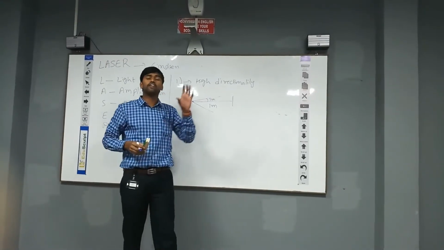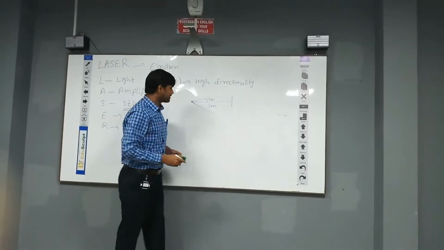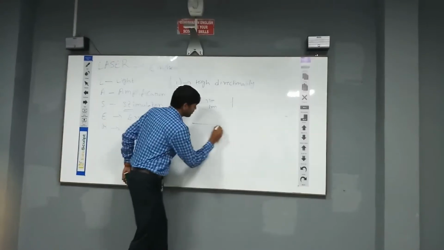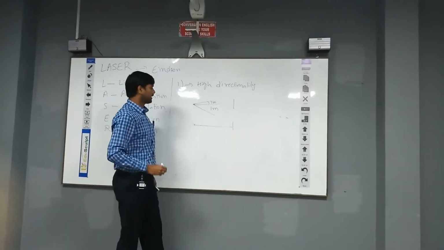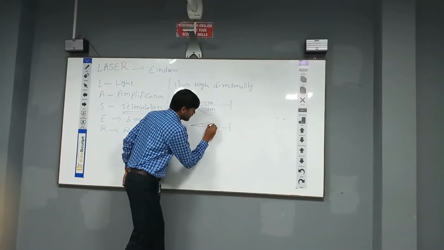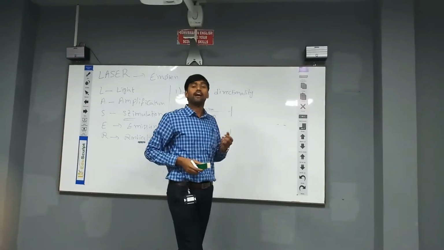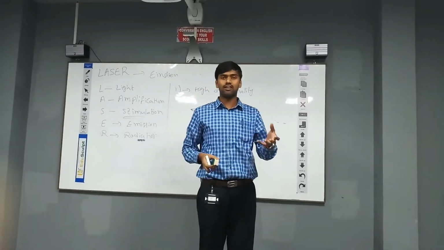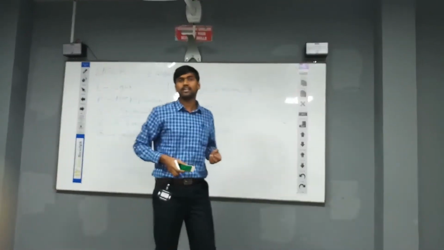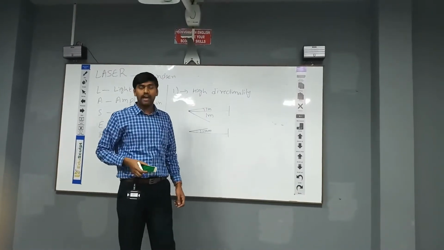Whereas in the case of a laser, for the same 1 meter distance to reach the target, the angular spread is just 1 millimeter. So it can travel a longer distance without much loss of energy. That is one of the advantages of a laser, high directionality.